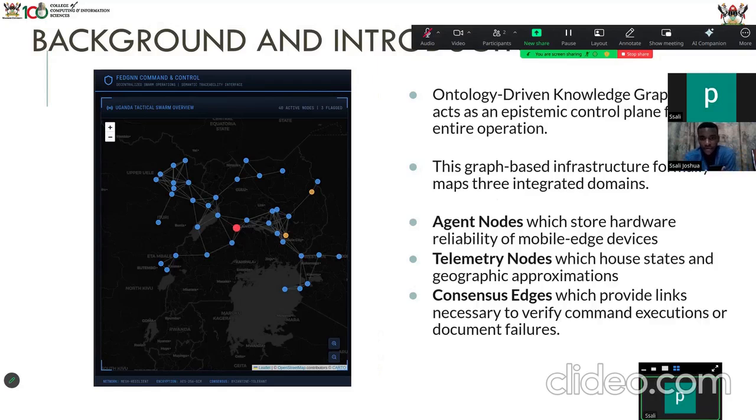Now, amongst those drones, we have telemetry nodes. These are the ones that aggregate the data, and then send the data to the warehouse. And then the consensus edges are the ones which provide links necessary to verify command execution. So this is normally without quorum, while we carry out the majority voting. We use the consensus edges for these command executions.